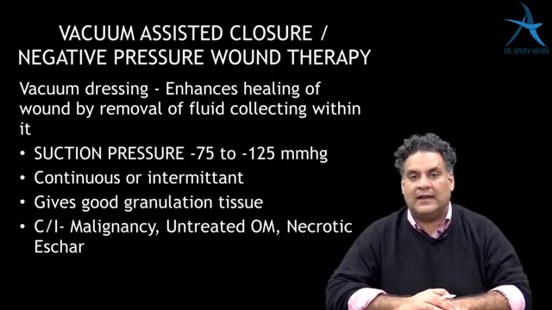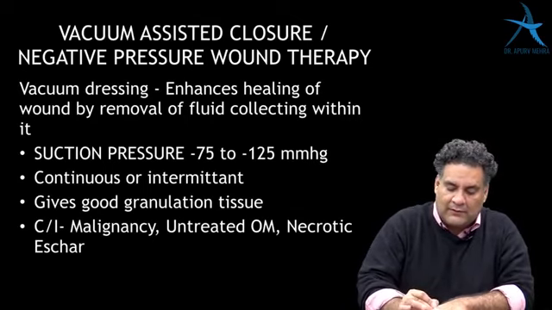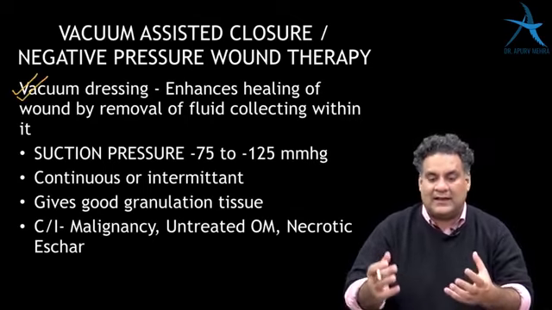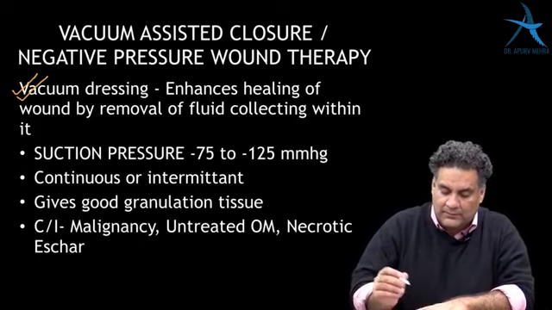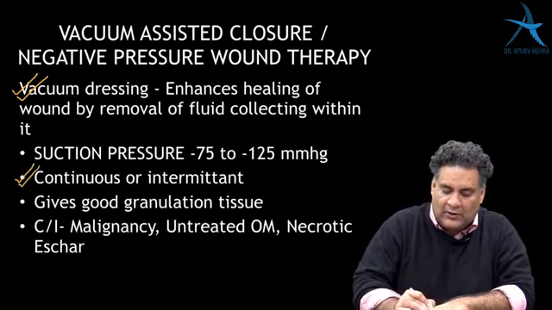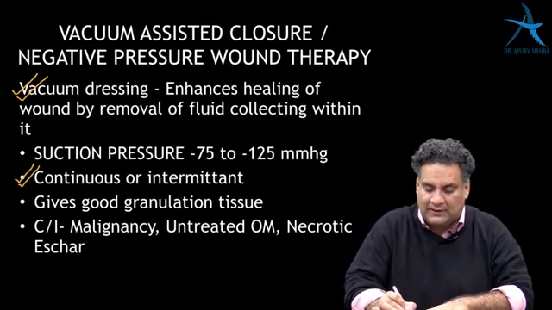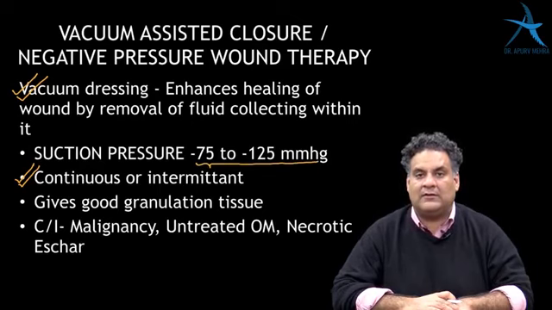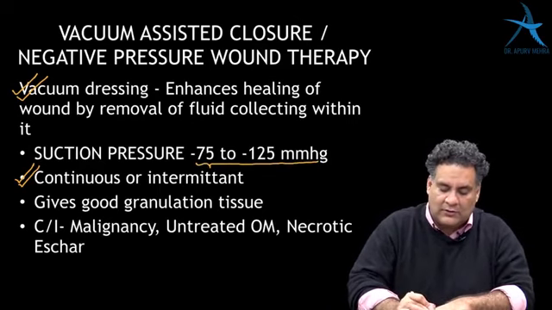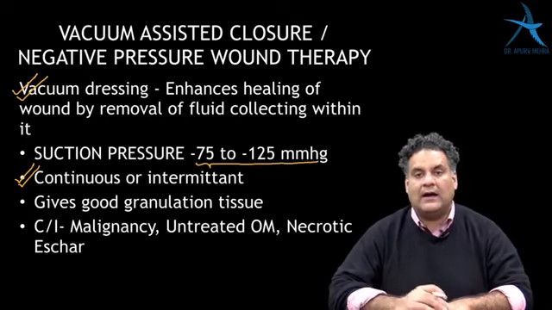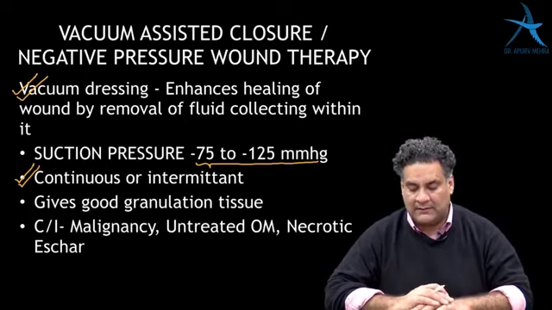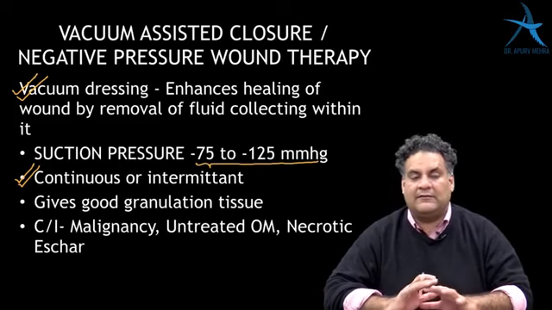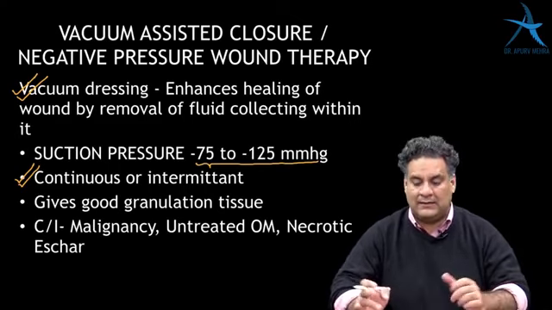And then talking about negative pressure wound therapy or vacuum assisted closure. You do a vacuum dressing so that it enhances the formation of the granulation tissue. It can be continuous or intermittent application of a negative pressure in the range of -75 to -125 millimeters of mercury. It can give you a good granulation tissue. It should never be done in cases of a malignancy, untreated osteomyelitis or some necrotic eschar. It's a very, very important topic back to back in the mid-year exams.